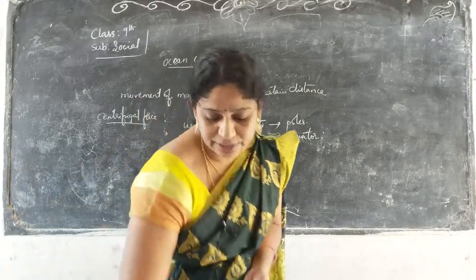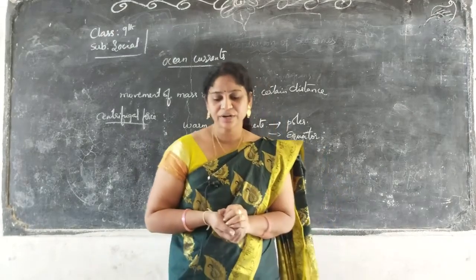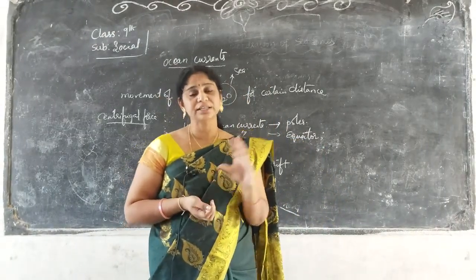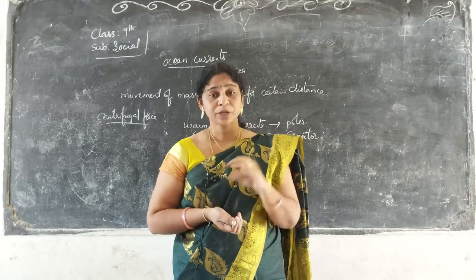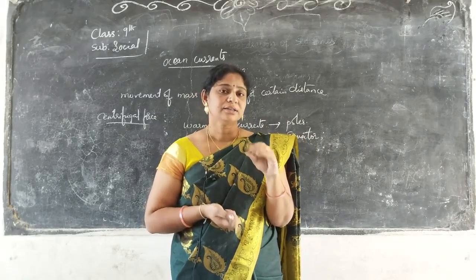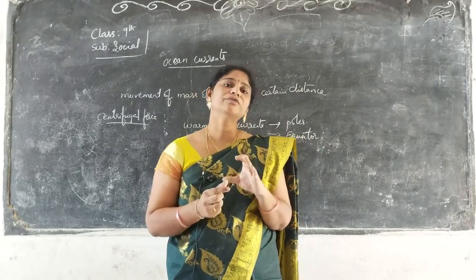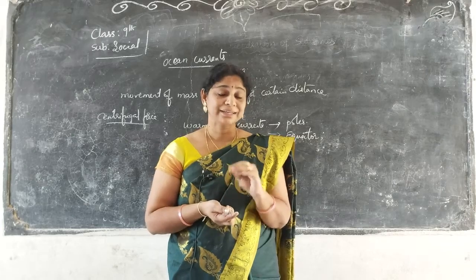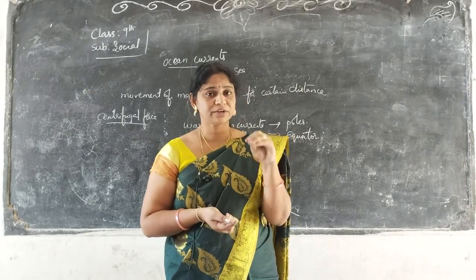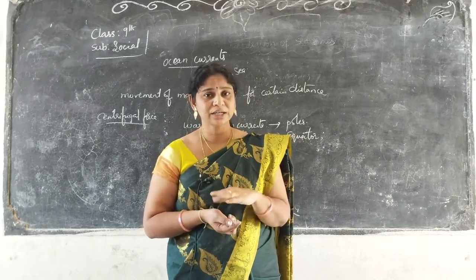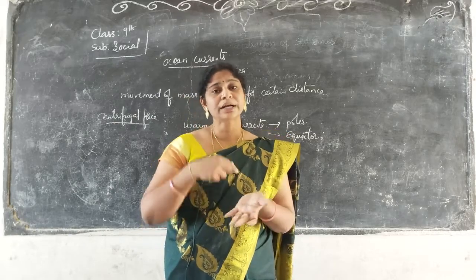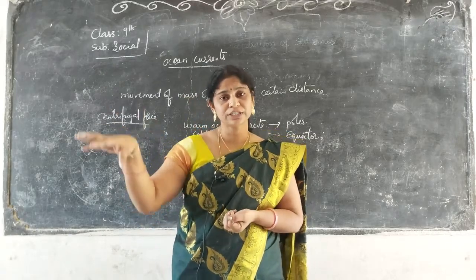The centrifugal force at the equator, in the ocean present at the equator, is greater compared to the centrifugal force at the poles.